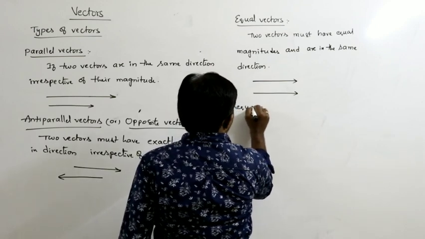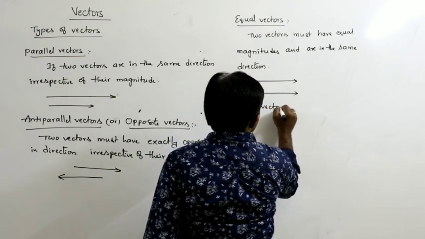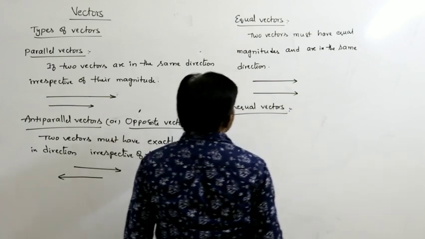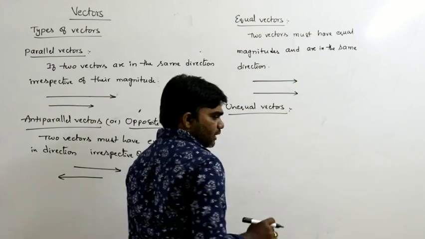Next, unequal vectors. Unequal vectors means any two vectors that are unequal.